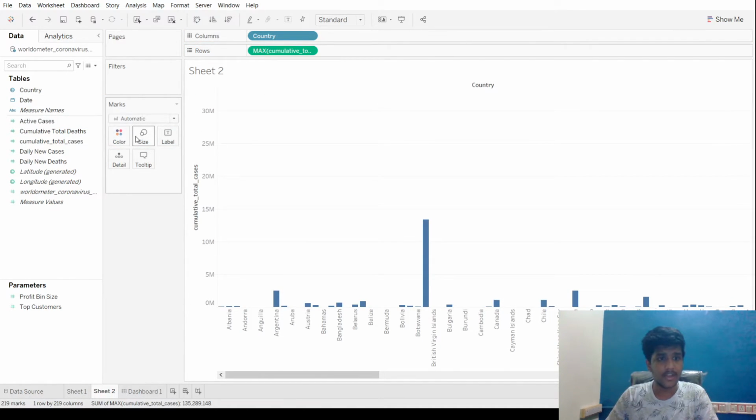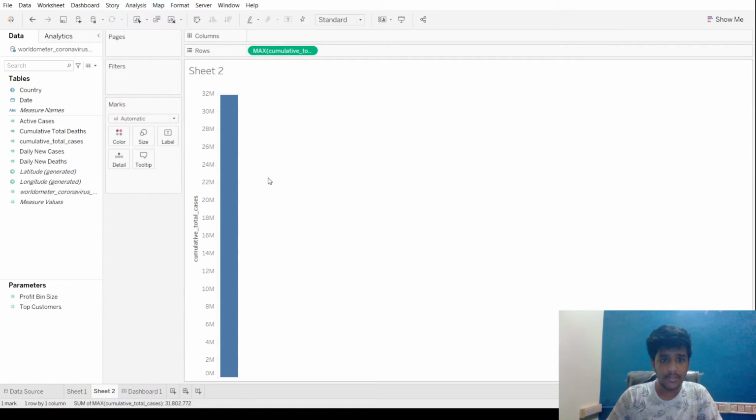And this is the total number of cases, and let's add a color attribute, or let's add something else. I want to show you something more right now. Let's remove this, and now all we see is the total number of cases worldwide, right? So we can use something called grouping. You need to right click on the attribute you want to group, like you want to filter something out, and there's something called create and group.